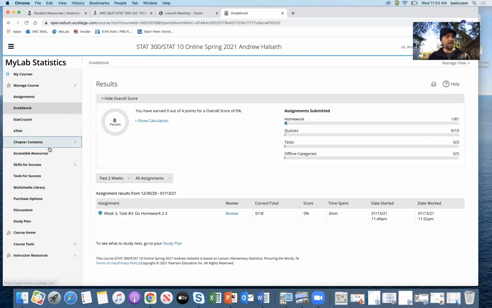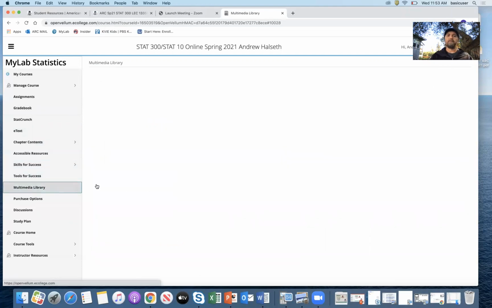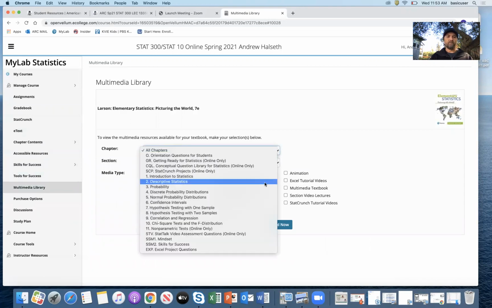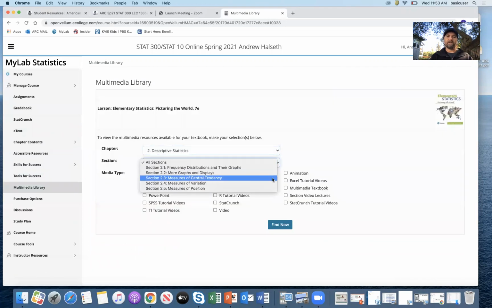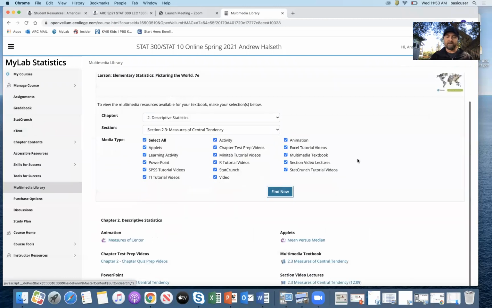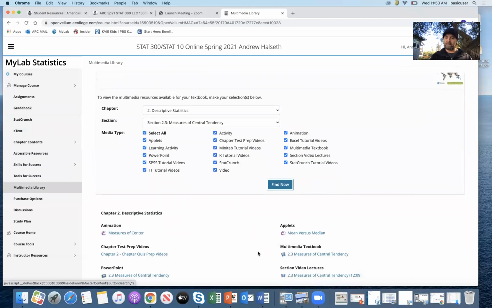Okay. And then the only other thing that might be worth looking at is this multimedia library. It's per section. So let's say you're doing 2.3 because you're really stuck. I don't get it, 2.3. So let's see what this program has to offer. All right. So I just select all, find now, and it gives me all these things, right?